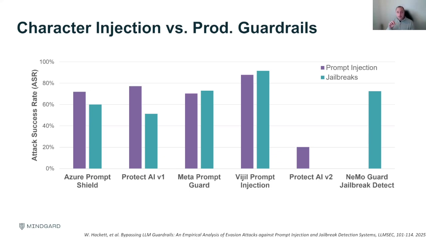If I just look at character injection, which means I'm making modifications like you saw in that table of the hello, with different instructions, you can see that my success rate to get past a guardrail ranges from sometimes 0% to like 90%. And you notice that different guardrails have different peculiarities between what they can detect and not detect. But also we have different prompt injections and jailbreaks. And you can see that certain guardrails are designed better against different things. So sometimes they're better against prompt injection, other times they're better against jailbreaks themselves.